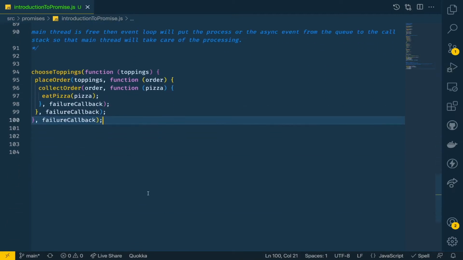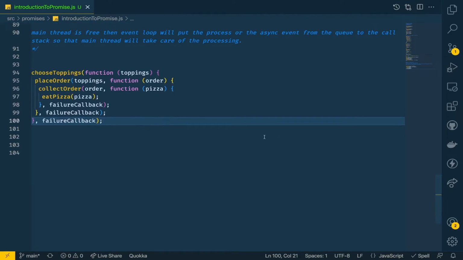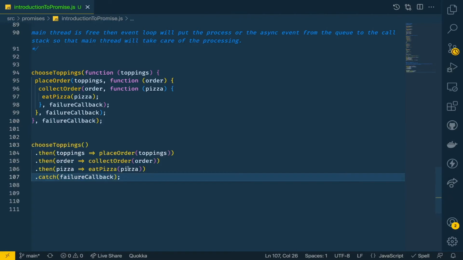So now coming back to this example of pizza, how we could have written the same thing in the promises way. We could have called the toppings function, and then we could have resolved it through then. Once we got the result of the choose topping function, we get the toppings and then we place the order.